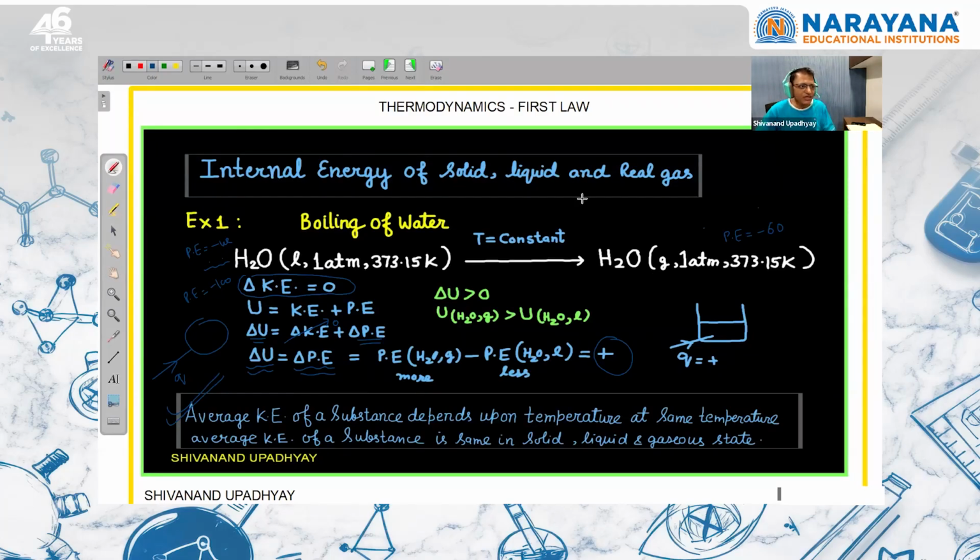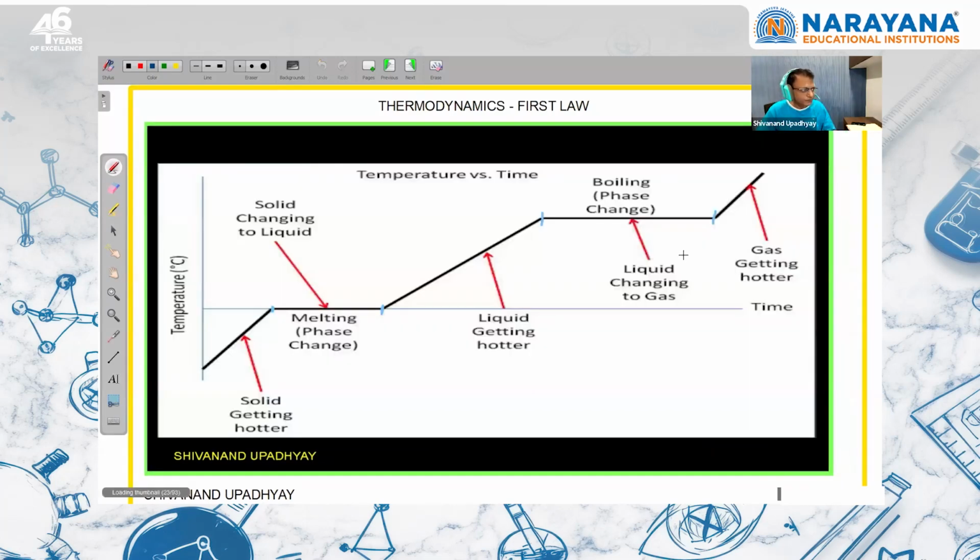They can ask what is the molar heat capacity or heat capacity of this system. Heat capacity is defined as the amount of heat required to raise the temperature by 1 degree Celsius, right? So if we see here, there is no change in temperature, so heat capacity will be infinite. For such a system where temperature is constant, heat capacity is equal to infinity.